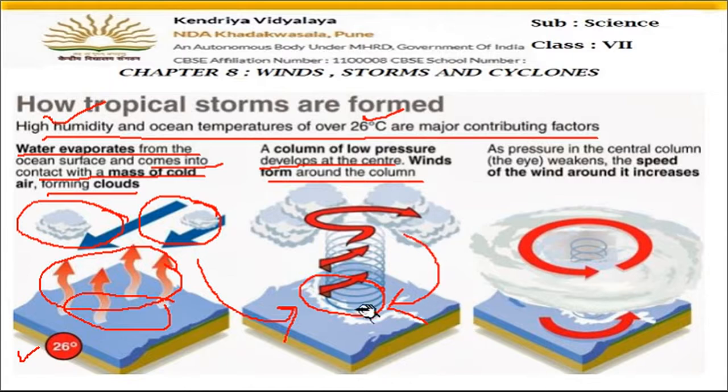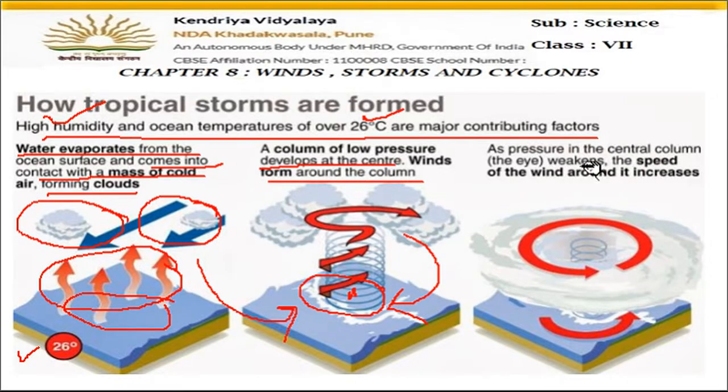So the winds start moving in a round direction in this low pressure area. You can see these arrows in the spiral direction. So cold winds from all the directions start moving round and round in this low pressure area. That means in the center there is a low pressure area, and winds start circulating around it so that they can take its place.